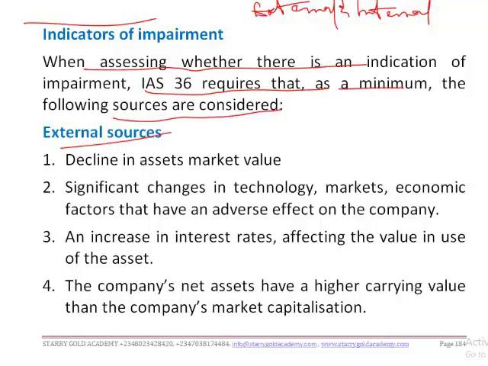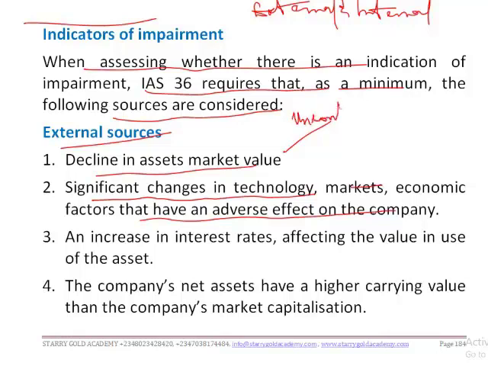If there is a decline in asset market value, that's an indication of impairment of that asset. Also, if there are significant changes in technology, market, or economic factors that have an adverse effect on the company. Mind you, all these indications are out of the company's control. They are external factors that cannot be controlled by the company.